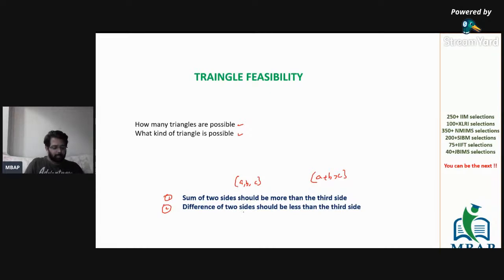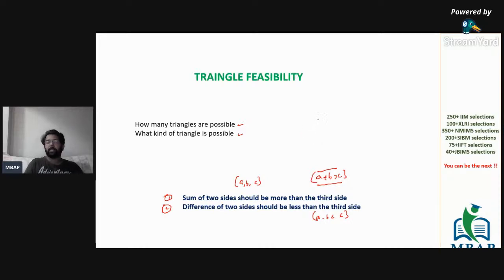And the second property that you have to work on is the difference of the sides. I repeat, the difference of the sides should be less than the third side, which is A minus B should be less than C. The only two properties which you should know are that the sum of two sides should be more than the third side, and second, that the difference of two sides should be less than the third side. That's the common general property of all the triangle based questions that you may face in the given